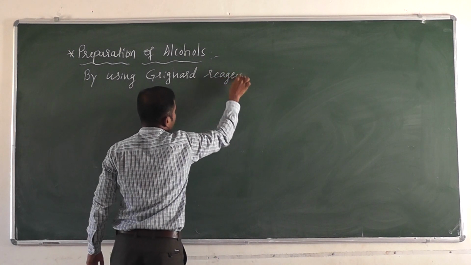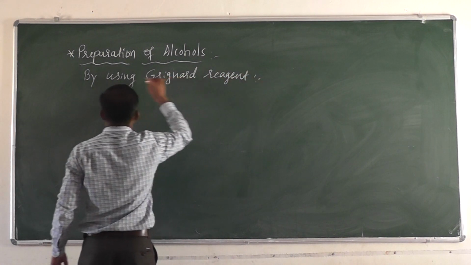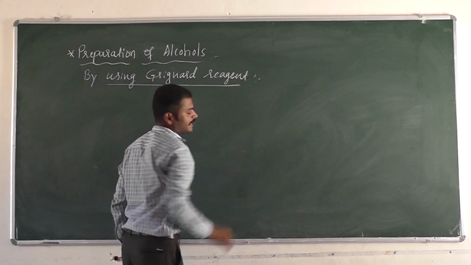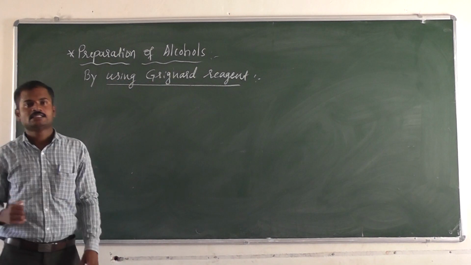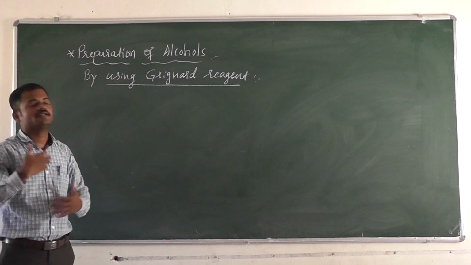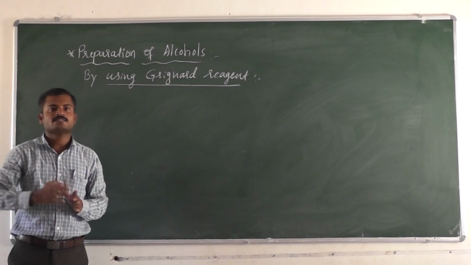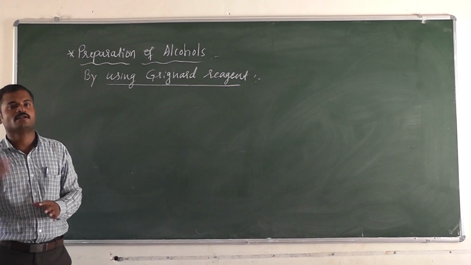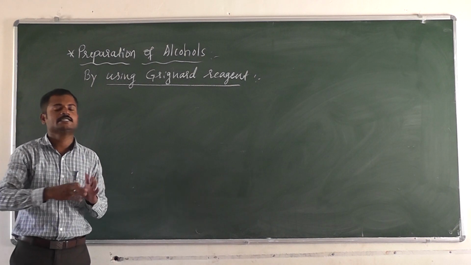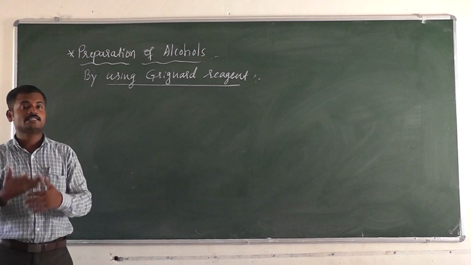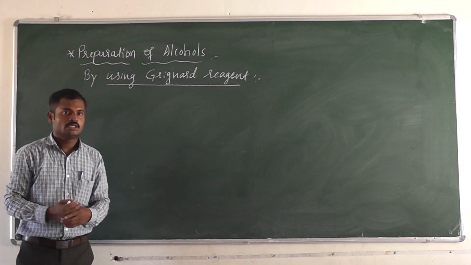When aldehydes and ketones react with the Grignard reagent, we can prepare alcohols. When the Grignard reagent reacts with aldehydes, there is formation of an alcohol. When the Grignard reagent reacts with a ketone, there is also formation of an alcohol.